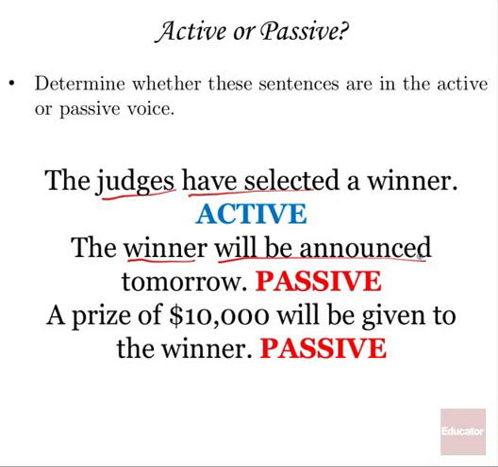A prize of $10,000 will be given to the winner. Once again, the subject is prize. The verb is will be given. And since the prize is receiving the action, it's not doing the giving, the sentence is passive.